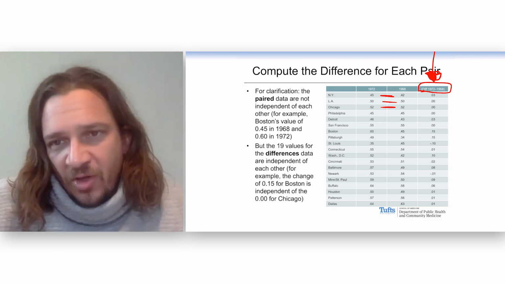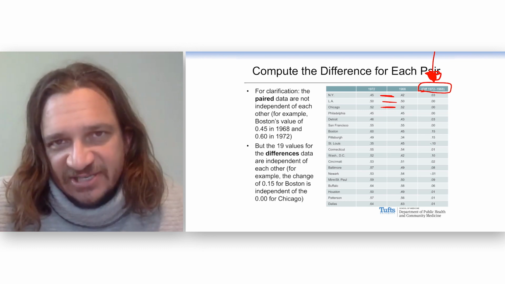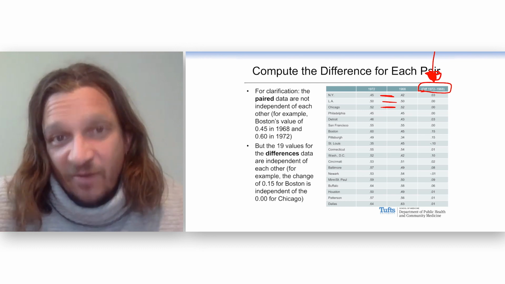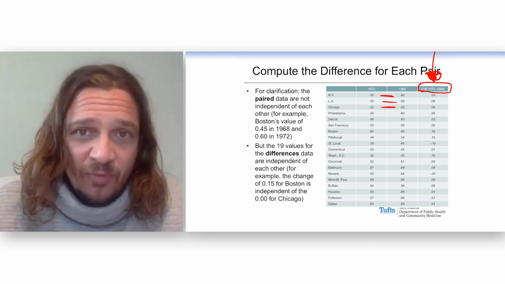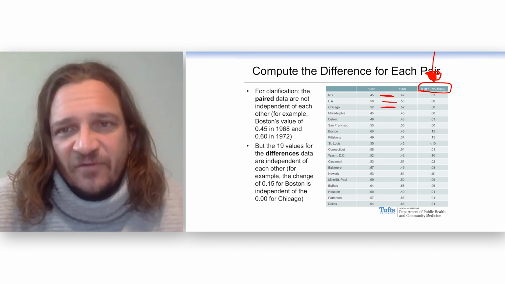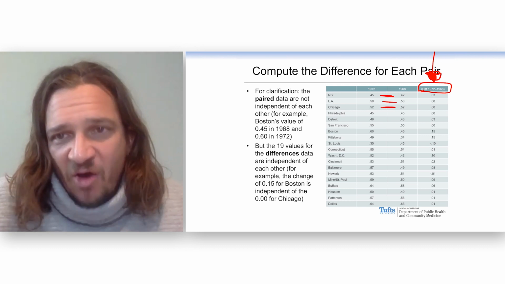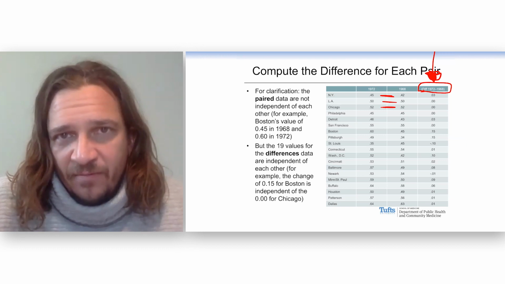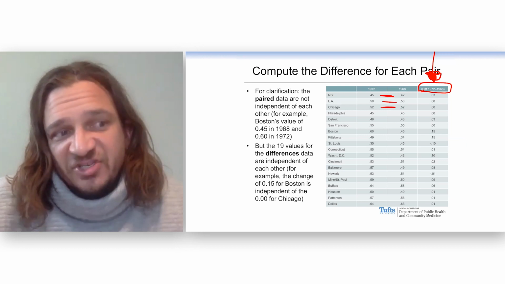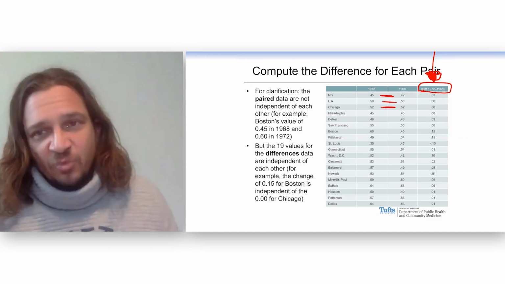Well, you could eyeball it, and you would expect to see roughly an equal number of positive signs and negative signs. Roughly the same number that would go up would go down. And we're going to do that eyeballing. This is a little teaser for when we do non-parametric tests at the end of the semester. But for now, we can say, all right, let's just take that column and calculate the average. If the average is 0, then on the average, no one changed. And we can run that as a one sample t-test.